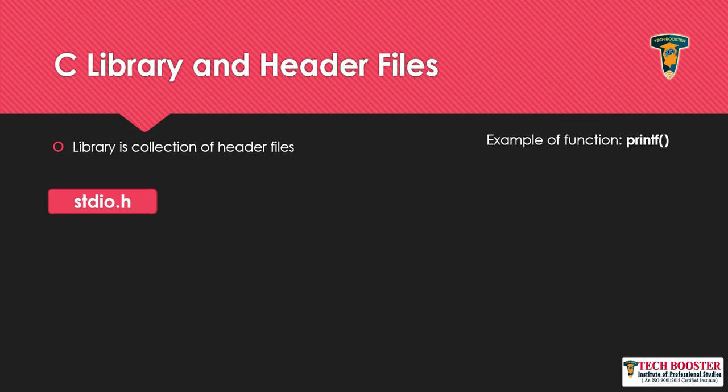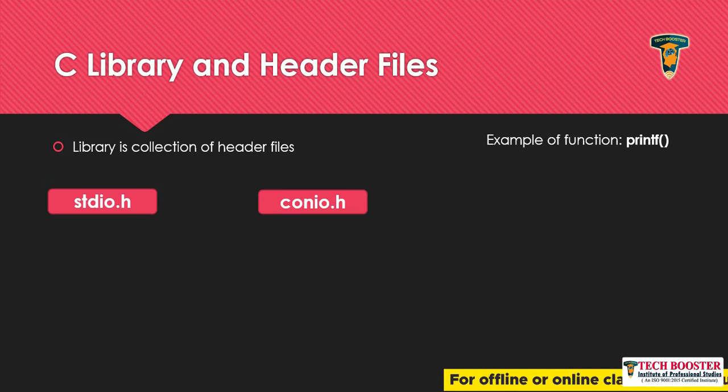Here stdio stands for standard input output, and this particular header file consists of all the functions which are mainly used to take any input or to print any output. The next header file that I have considered is conio.h, that is console input output, and this header file consists of functions which are mainly used to control your console window.